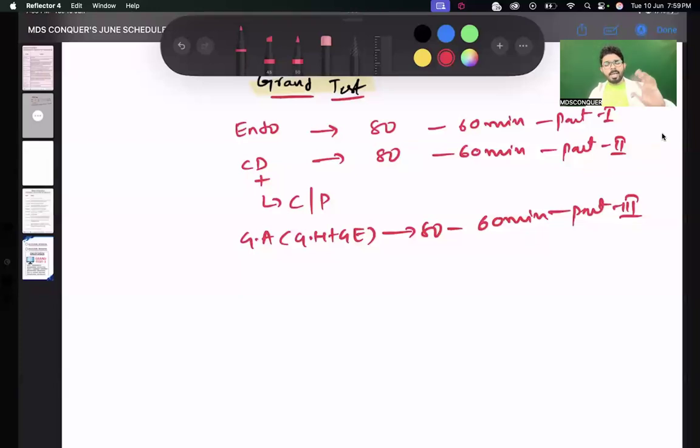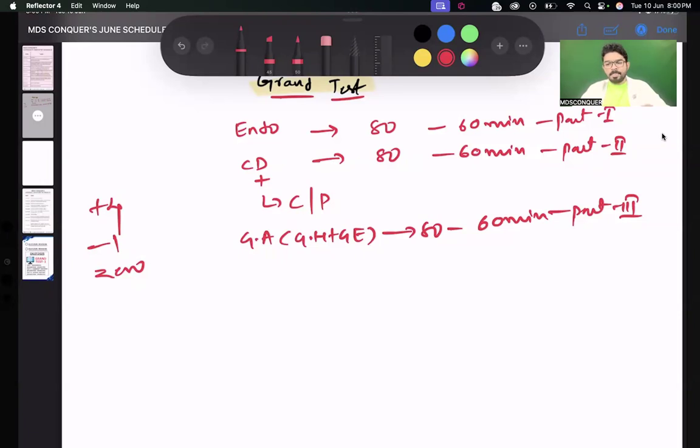Scoring will be the NEET pattern. For every right answer, you'll get +4. For every wrong answer, you'll get -1. For every unattempted, you are going to get 0. Clear, guys? So from the first month itself, you are preparing for the final exam, analyzing from the final exam point of view, rectifying your mistakes, and targeting your time management, everything toward the final exam. I just need your response fast so that I can proceed to the next part.